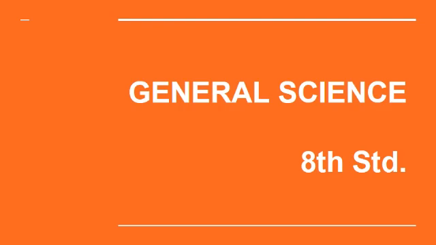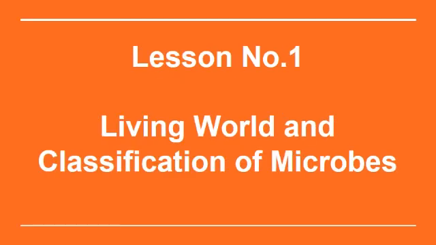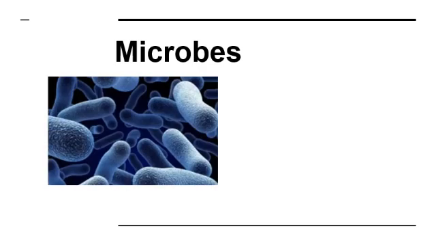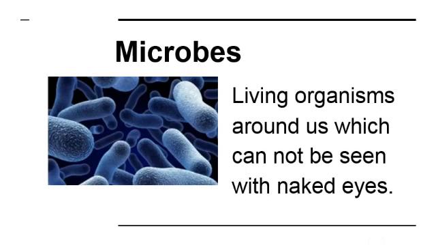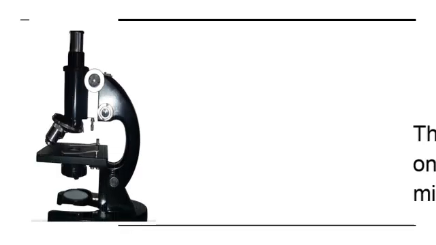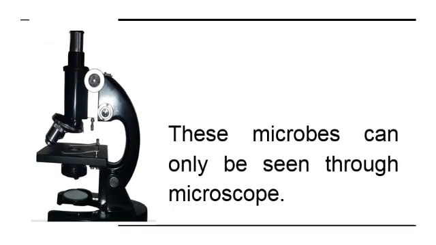Fine? Great. Let's start our first chapter of General Science, Living World and Classification of Microbes. Students, in the name of the chapter, the word microbe is there. What are these microbes? Microbes are living organisms around us which cannot be seen with naked eyes. They are so tiny that we need a microscope to observe them.